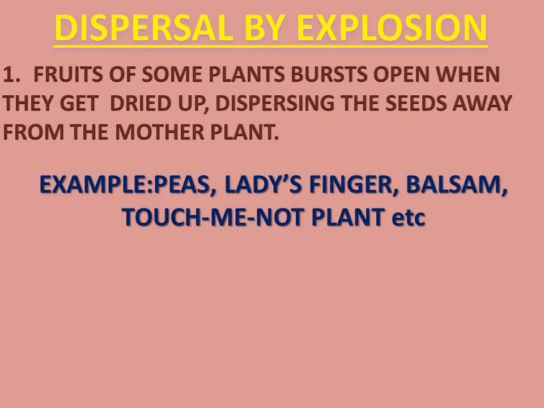Dispersal by explosion. Fruits of some plants burst open when they get dried up, dispersing the seeds away from the mother plant. Examples: peas, lady's finger, balsam, touch-me-not plant, etc.